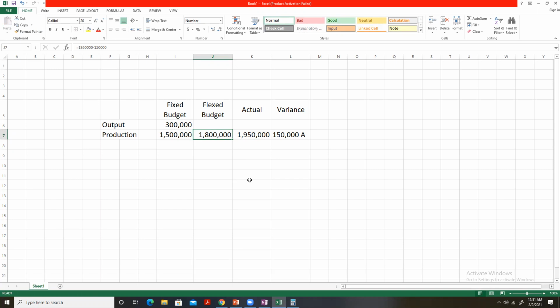Now, what we are required to calculate is the actual output. Can you tell me how we will calculate the actual output?